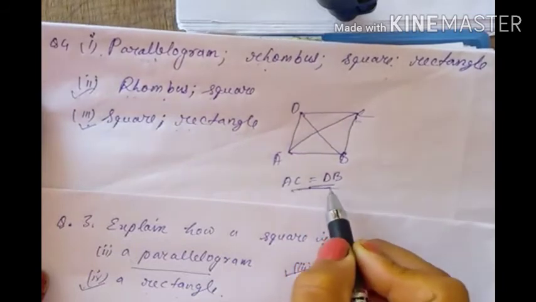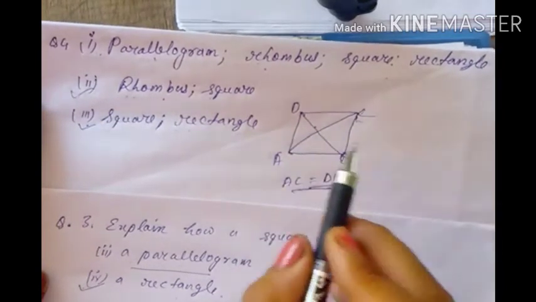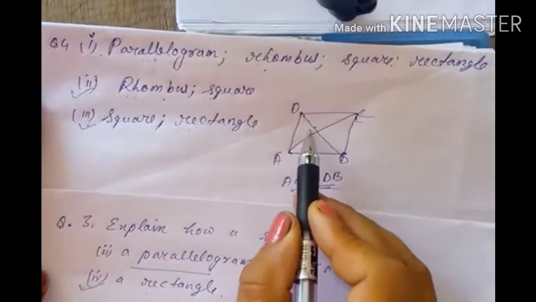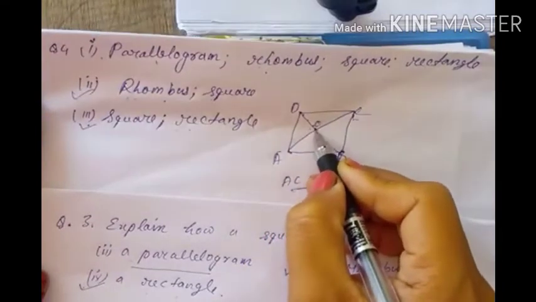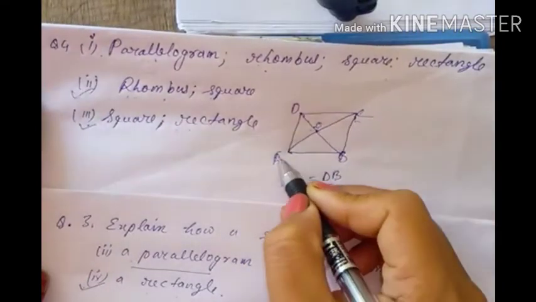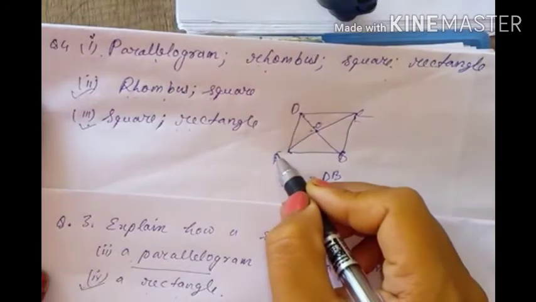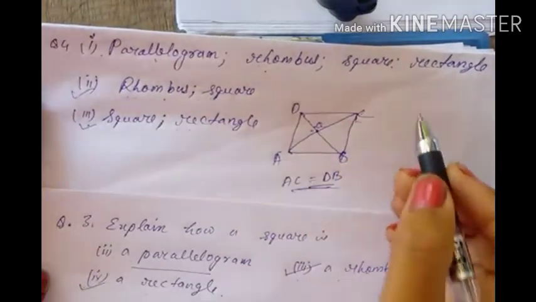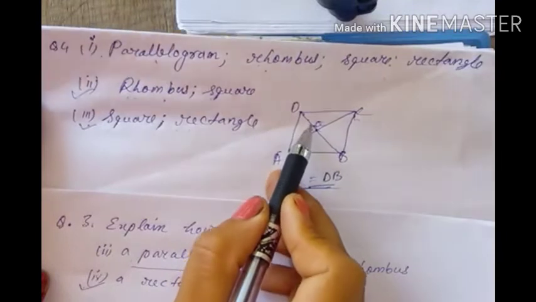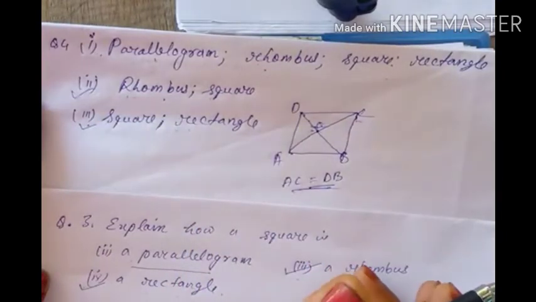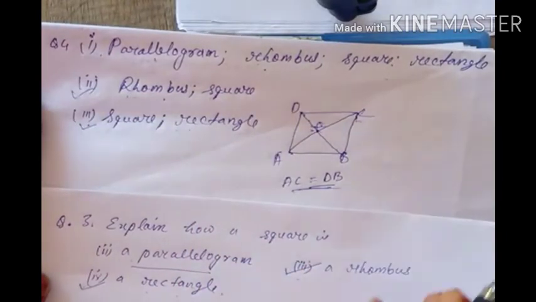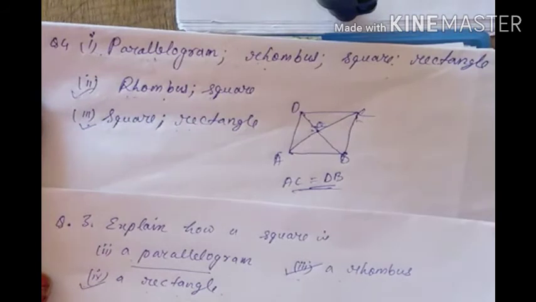Okay, these are diagonals. So for a square and for a rectangle, their diagonals will be equal, and also bisectors. Again, bisector: suppose they meet each other at O, isn't it? Now O means OA will be equal to OC. This is called bisector. In the same way, OB will be equal to OD. So it is called what? Bisectors. Now come to the next question.